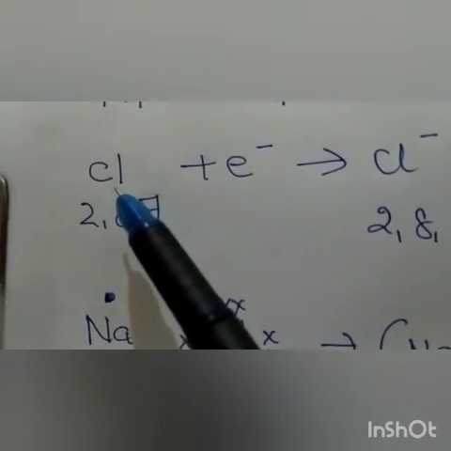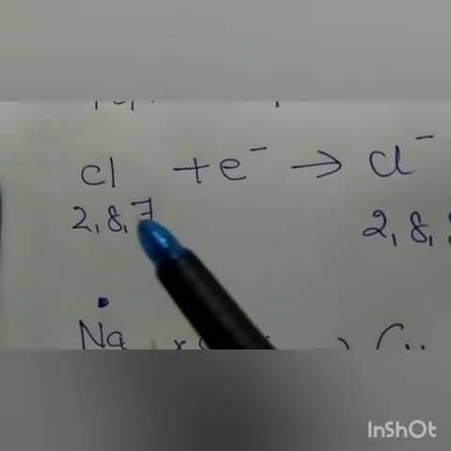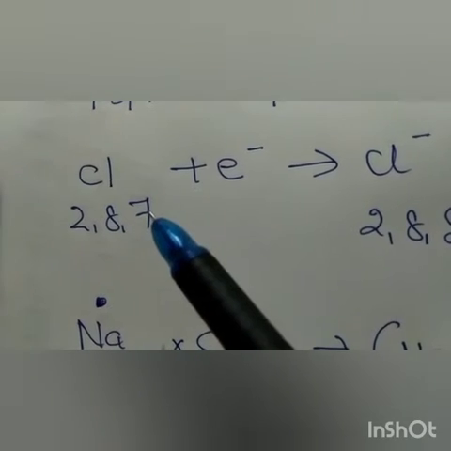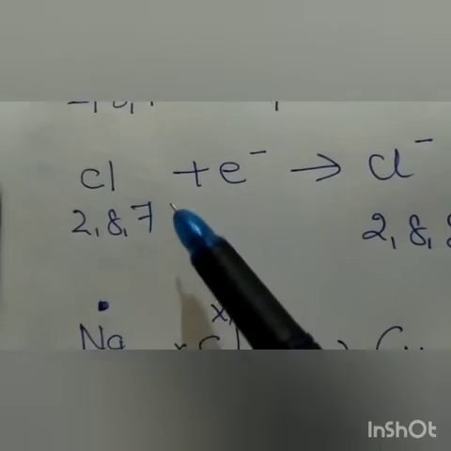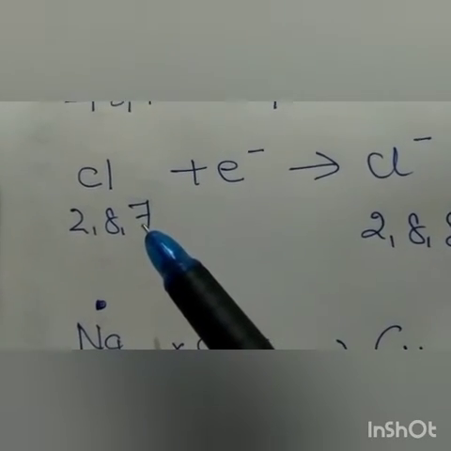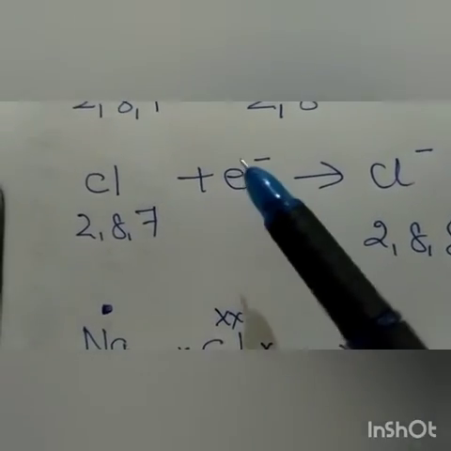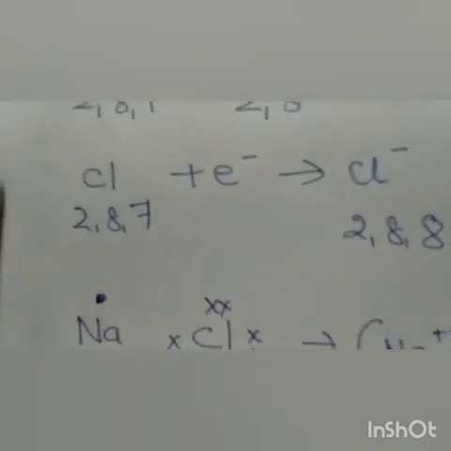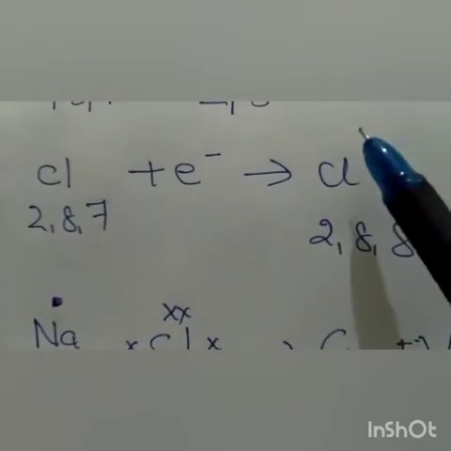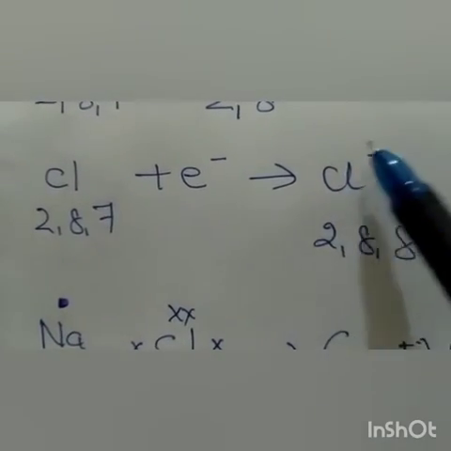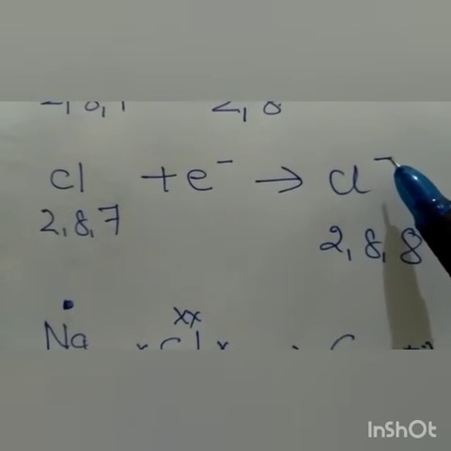Now chlorine has 2, 8, 7 electronic configuration, but it is unstable because here there should be 8, but it has 7 electrons. So it will gain 1 electron. After gaining 1 electron, there will be an additional electron, so it will become chlorine negative. Why chlorine negative?